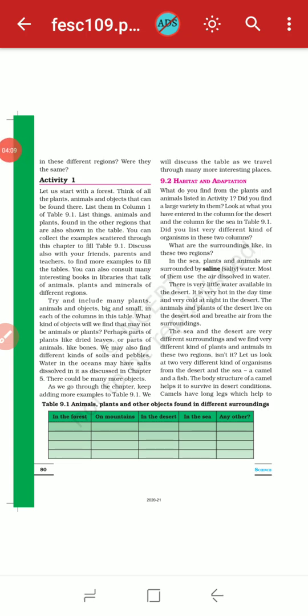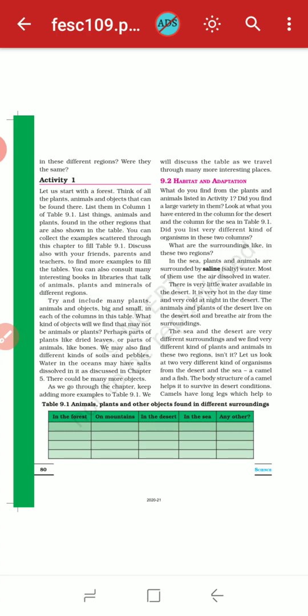The animals living inside the water take dissolved oxygen from the water, while in the desert area it is very hot in the morning and very cold at night, and they take oxygen from the surroundings. That means both lifestyles are different from each other. The sea and the desert are very different surroundings, and we find very different kinds of plants and animals in these two regions, isn't it?